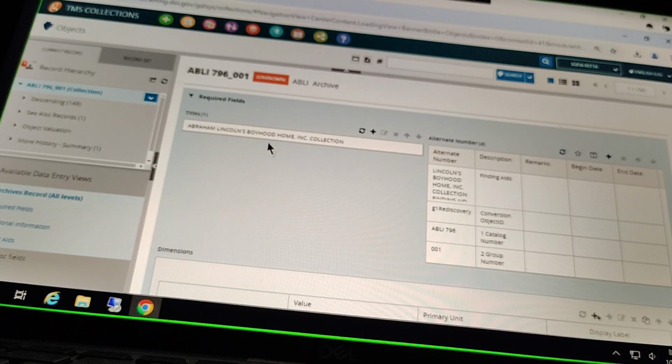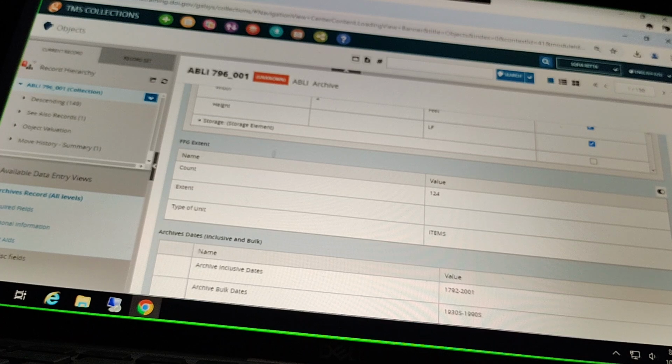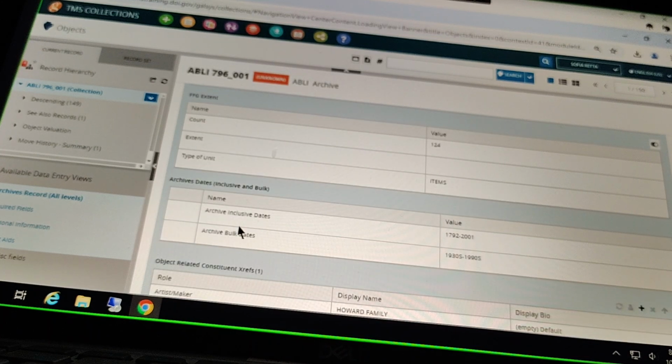So we have our title, some alternate numbers here. Dimensions, and I do want to mention here that we have a specific dimension element that is designed to be used with archives. It's this archives dimension element. So when we are making our archive records in a minute here, we'll add some dimensions and see how that works. Some of your custom fields that are coming over here related to extent and dates here.